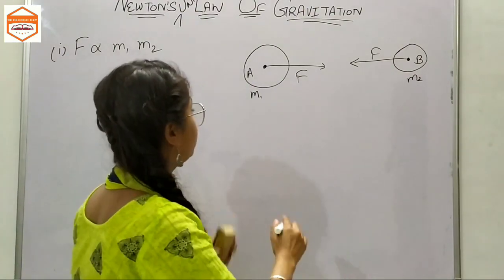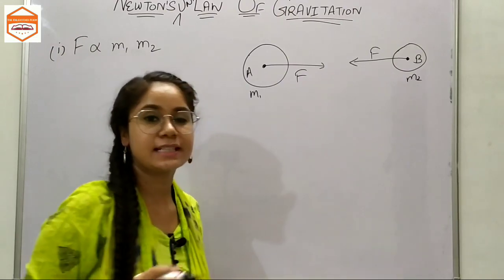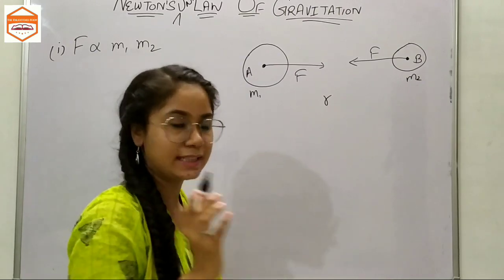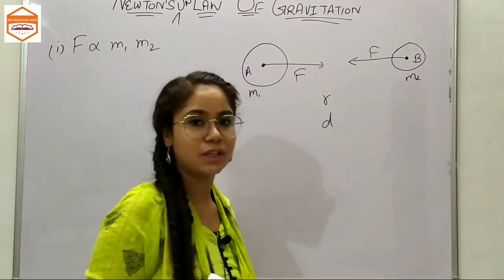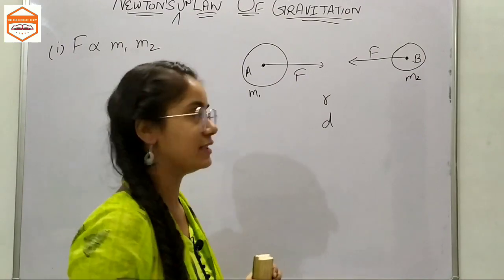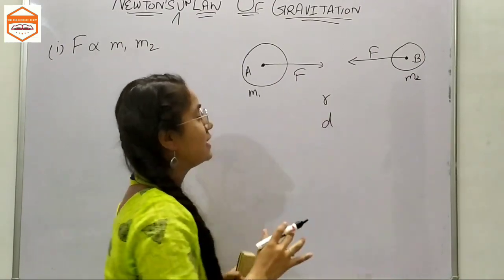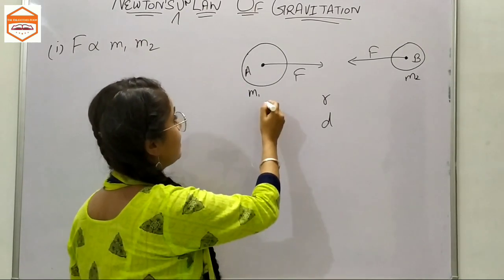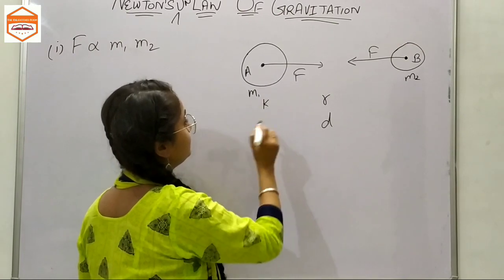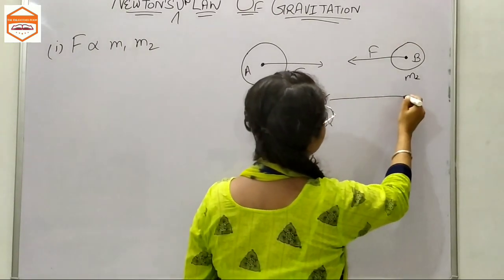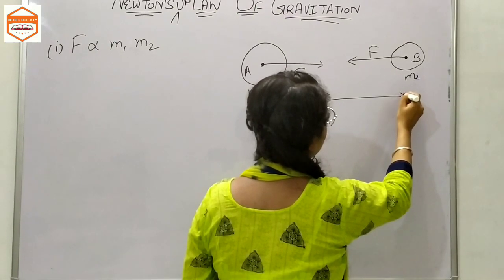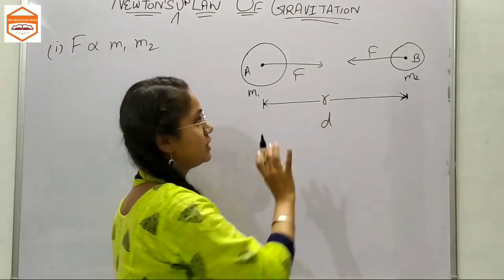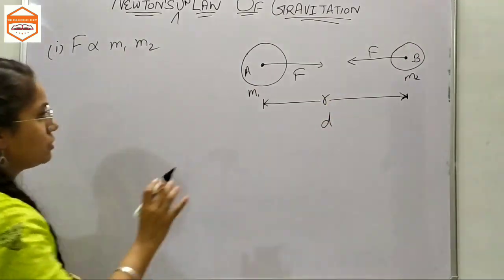Now, these two objects are placed at some distance. Let us consider their distance is r. In some books, their distance is referred to as d, so don't get confused by it. Now, how are we going to measure this distance? We're going to measure this distance from the center of these two objects. You could mention it with r or d, it doesn't matter. You can use any symbol for distance. I'm going to use r here.